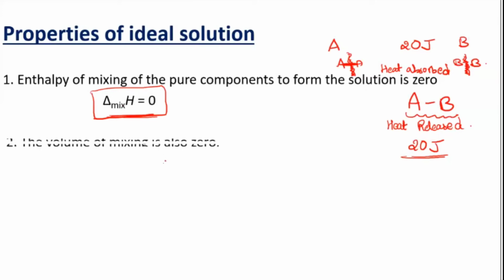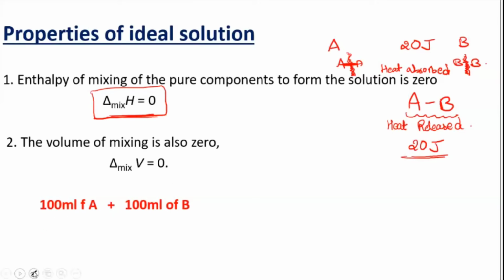Now come to the next one. Okay, volume of mixing. Even volume of mixing will come out as 0. You will think that every time volume of mixing should be 0 only, but it is not the case. Only in the ideal case will volume of mixing be 0. For example, if I take 100 ml of A and 100 ml of B, now when you mix them together, how much are you expecting?